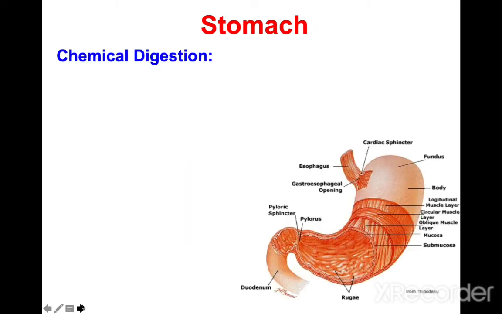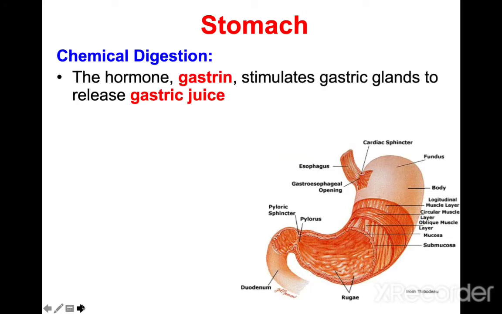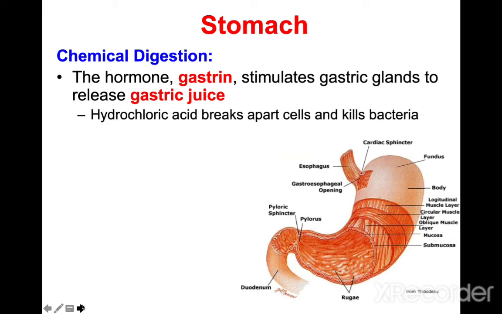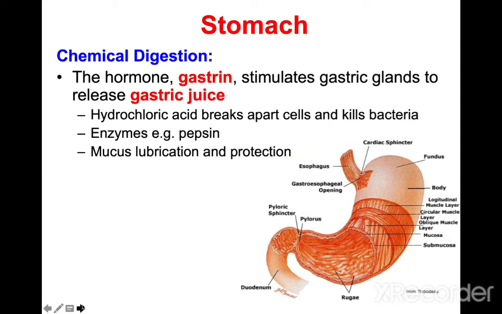In the stomach, chemical digestion takes place. For example, the hormone gastrin stimulates gastric glands to release gastric juice. The gastric juice mainly contains hydrochloric acid, which breaks down cells, and mainly kills microorganisms, especially bacteria. Enzymes also include pepsin for proteins, and mucus for lubrication and protection.